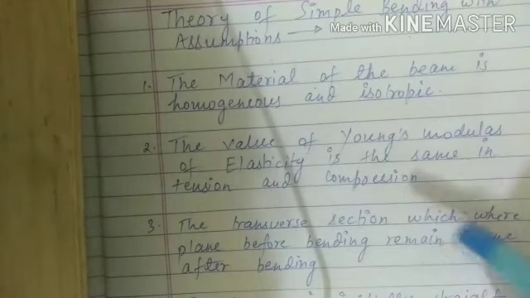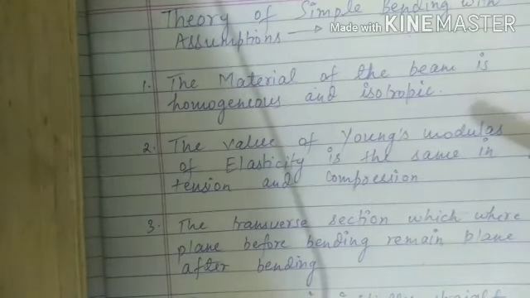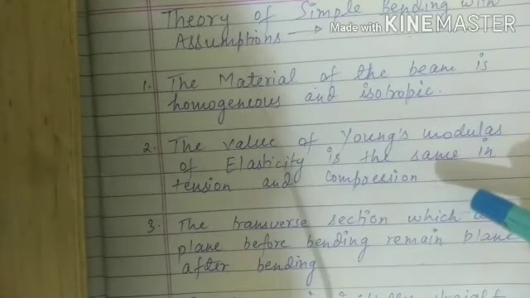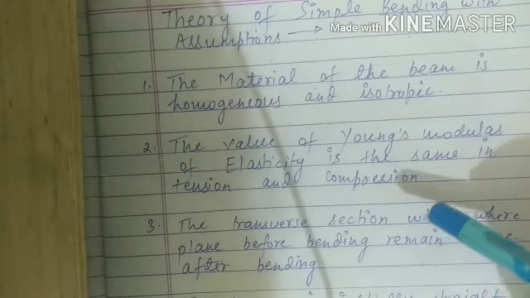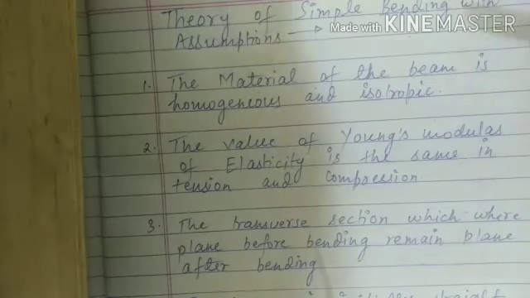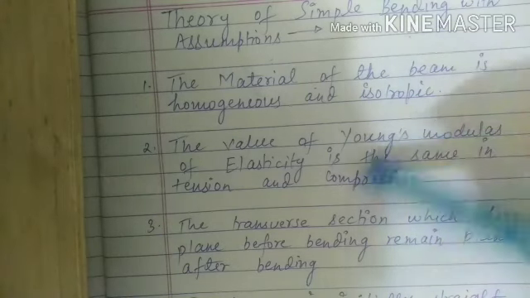So this assumption is saying that we are taking the Young's modulus value for concrete, that is our beam, and this value for compression and tension is the same. Clearly, stress is directly proportional to strain by Hooke's law, and when we remove the proportionality, that constant is Young's modulus. So this Young's modulus value is the same both in tension and compression.